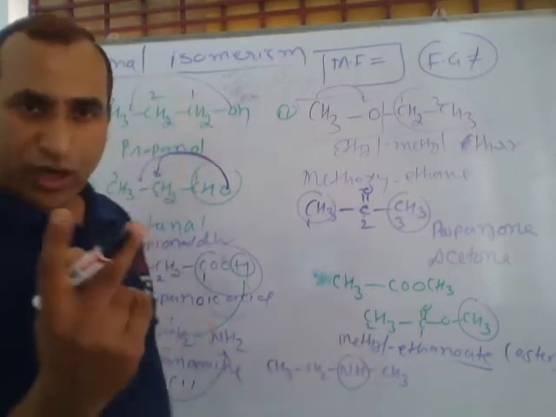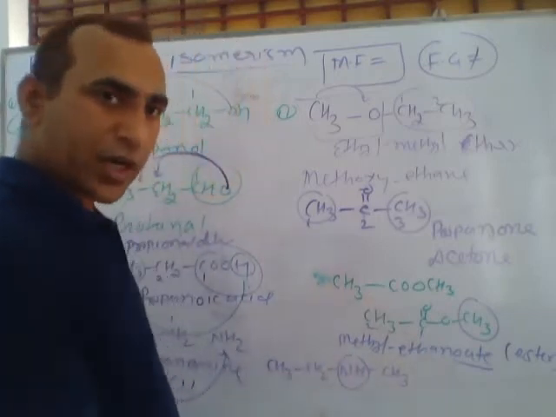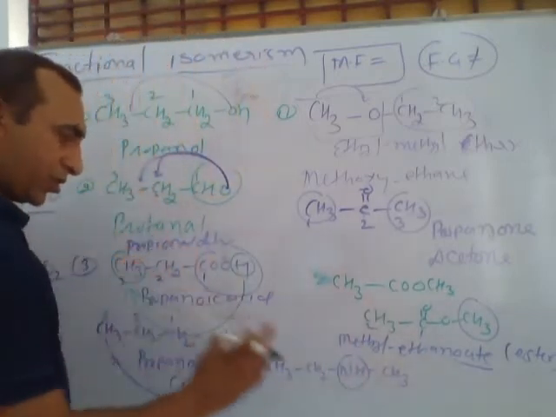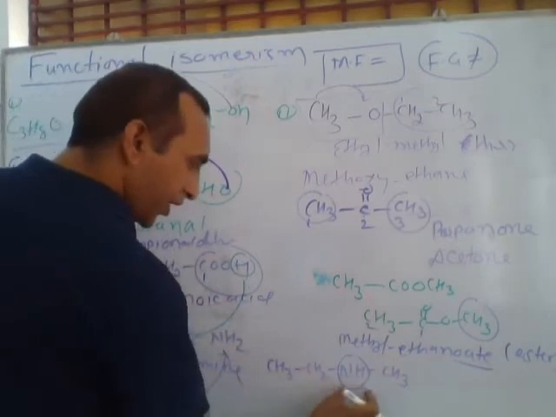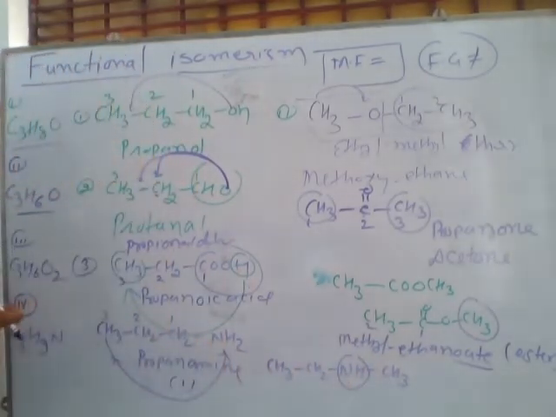two alkyl groups are connected to nitrogen. This is methyl, this is ethyl, connected with amine. This is called secondary amine. So the functional group in secondary amine is of the secondary category, but the molecular formula of these two is the same.